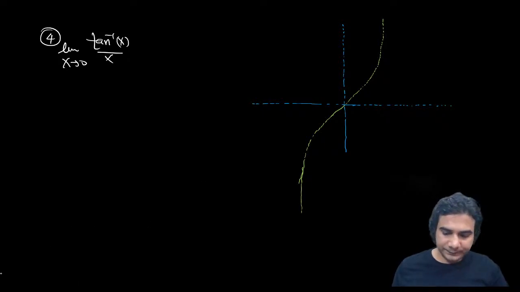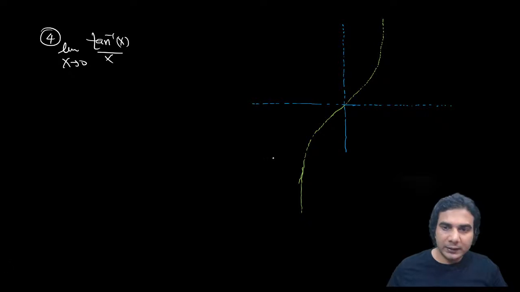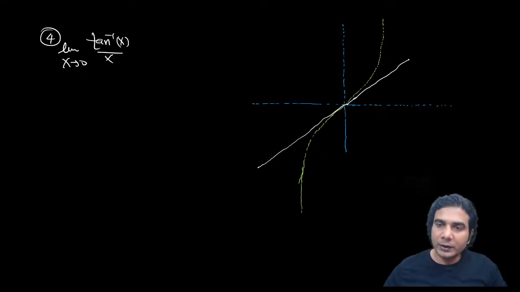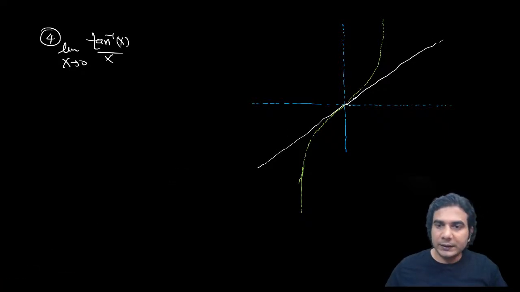After this, we plotted the graph of the y = x line, which is tangential like this, and then you can plot tan inverse. You know how to plot it: just take the image of y = tan x about this line.